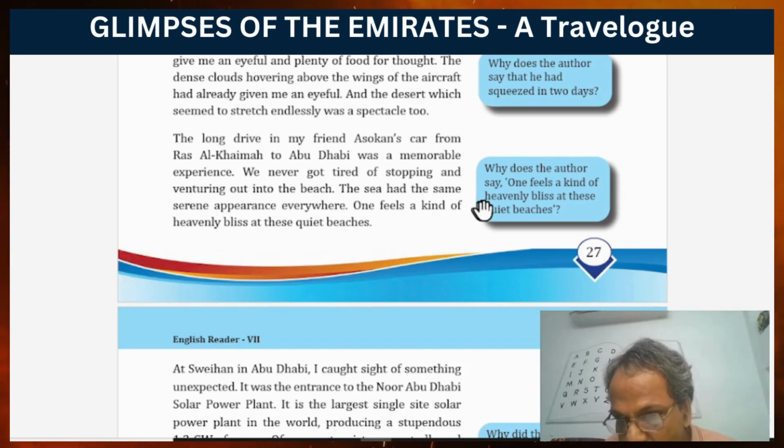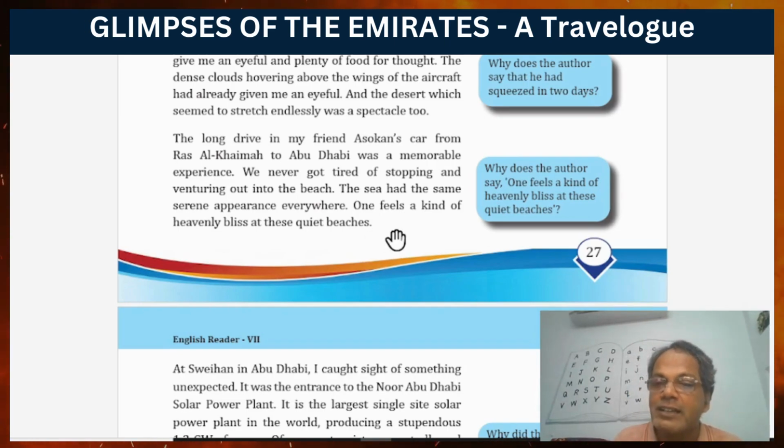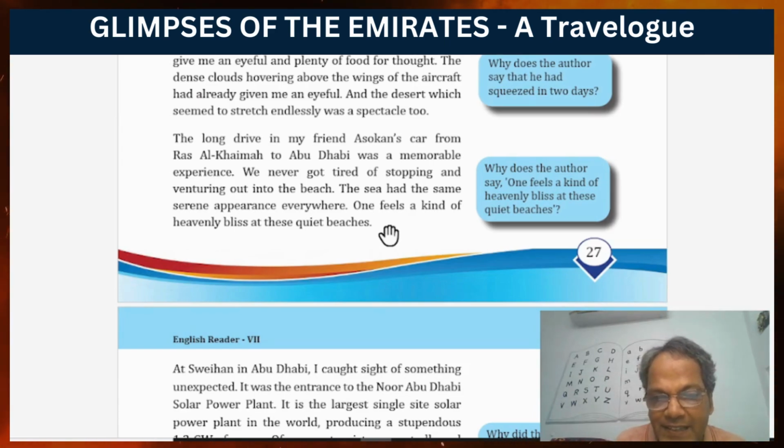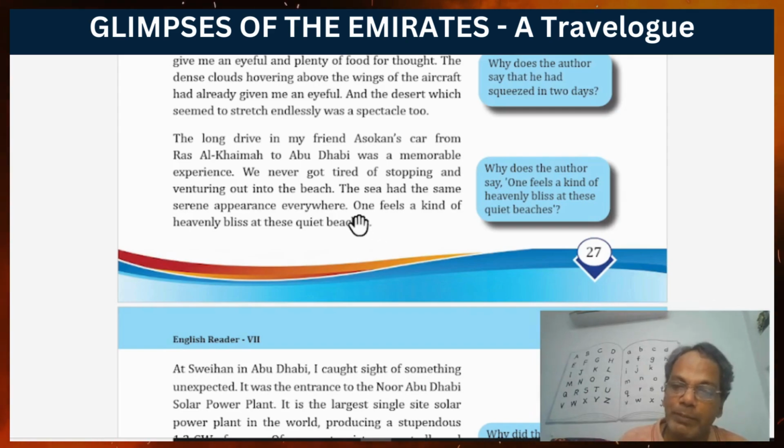Okay. So why does the author say one feels a kind of heavenly bliss at these quiet beaches? Because that feeling cannot be expressed to others. That means they get such a heavenly bliss when they walk along the beaches.